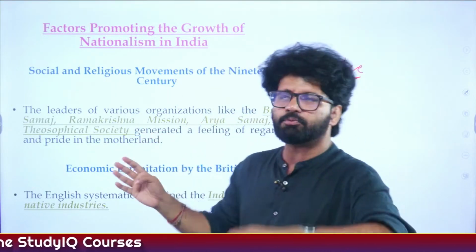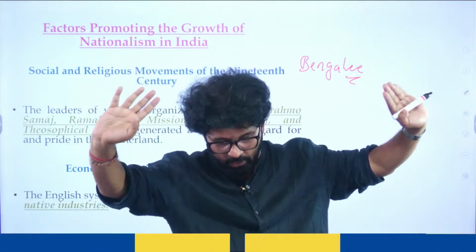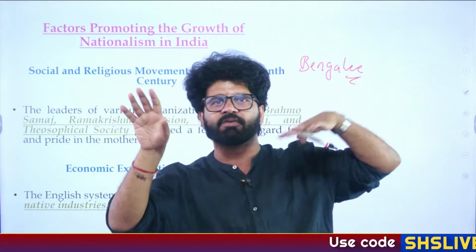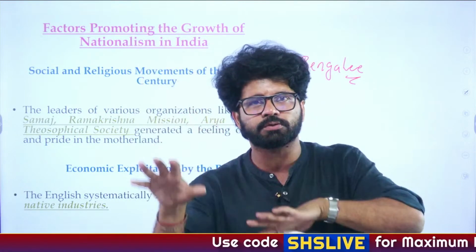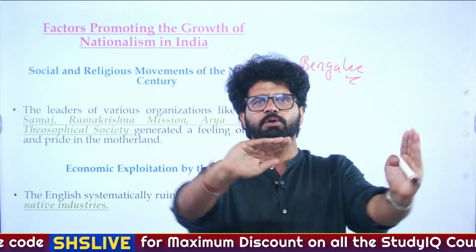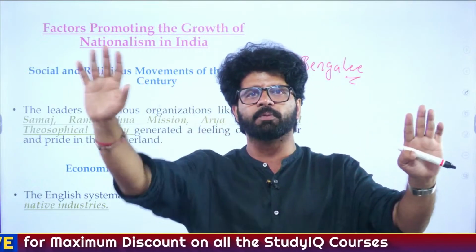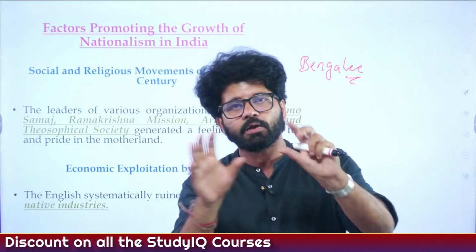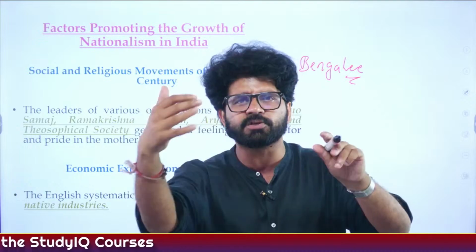Whenever you're seeing the name Theosophical Society, you have to think about, okay, Blavatsky and Olcott founded it in 1875, and then in 1882, a branch was established in Adyar, Madras. Similarly, when you're reading about economic exploitation by the British, you have to think about Poverty and British Rule in India, Dadabhai Naoroji, and Economic History of India.